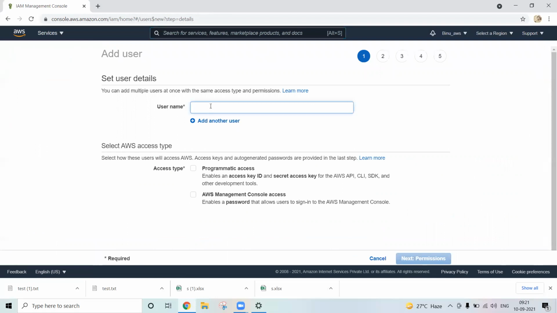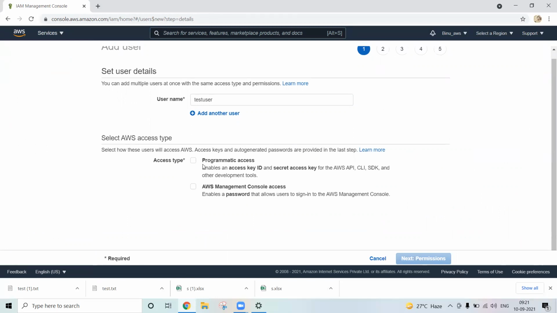For the username, let's say I am telling test user. One is called programmatic access, and one is called AWS management console access. Programmatic access is required when you are trying to access from the program level, from the coding point of view, or when a third party application wants to access the resources. Using the management console means they can log into this management console and use the resources.